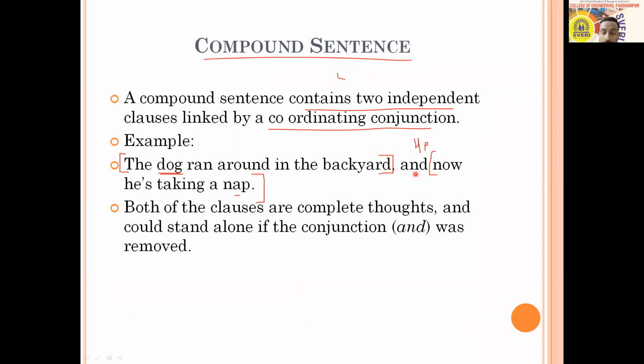So and is a coordinating conjunction. Such sentences are called compound sentences. Both of the clauses are complete thoughts and could stand alone if the conjunction and was removed. That is what you can do with it.